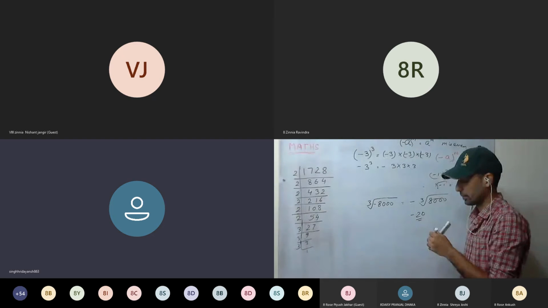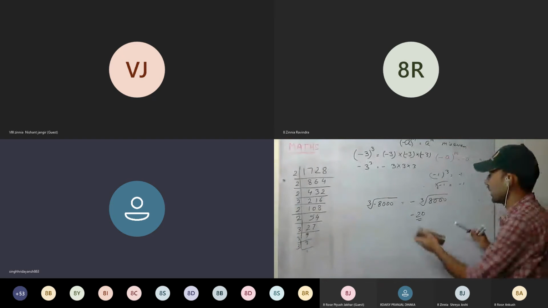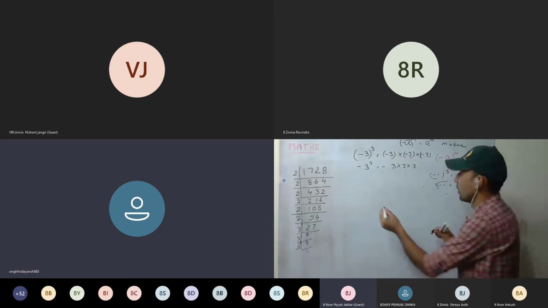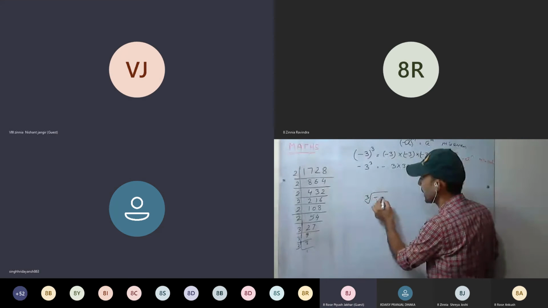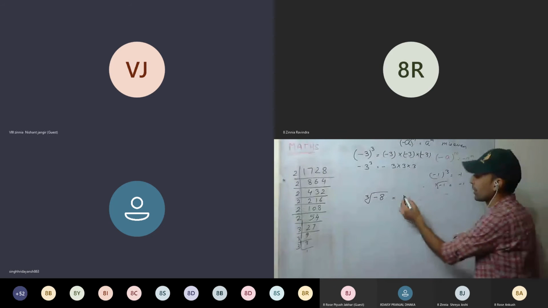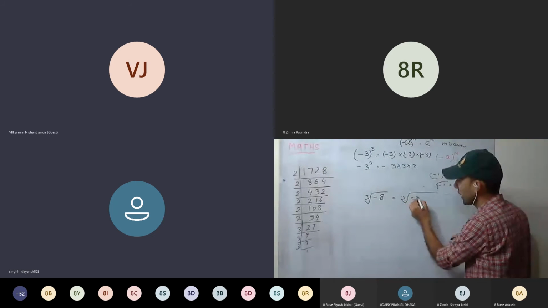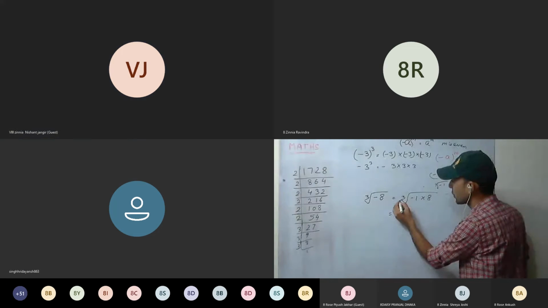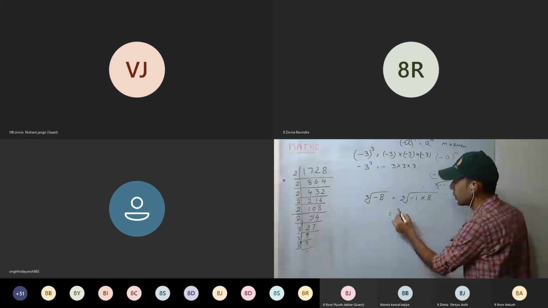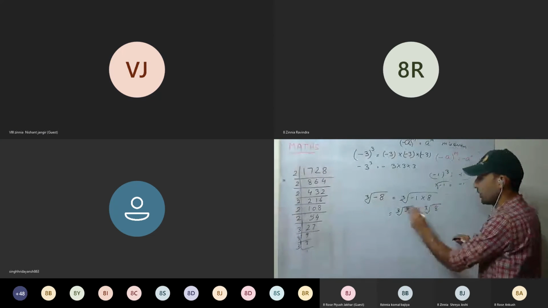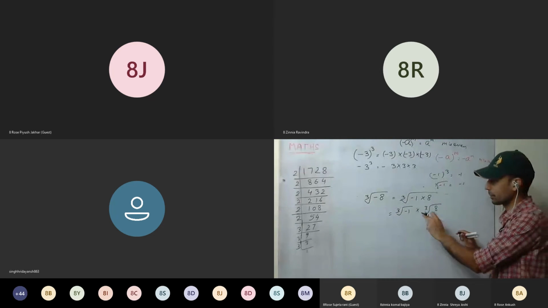Sir, can you tell again how you solved? What will be the cube root of minus 8,000? It is cube root of minus 1 into 8,000. Cube root of minus 1 into cube root of 8,000. You can write it like this.